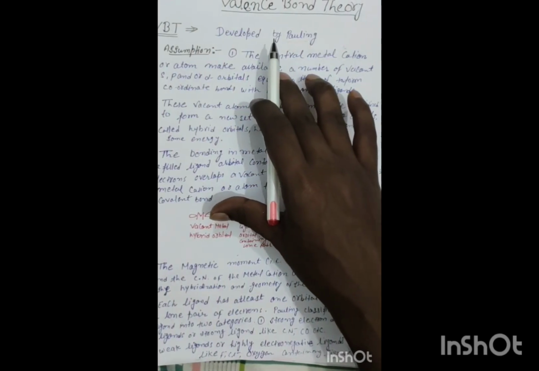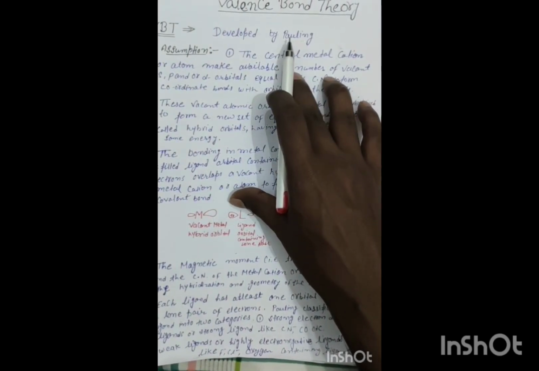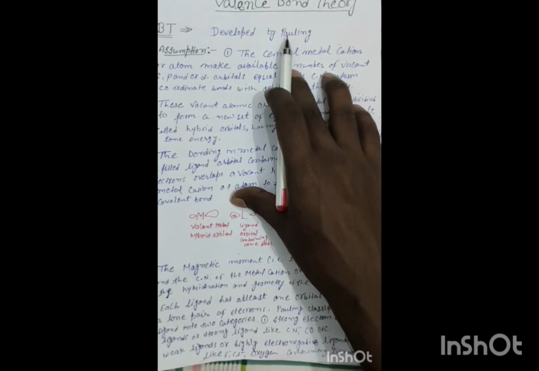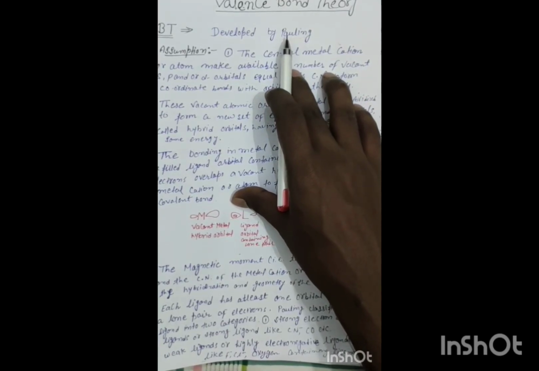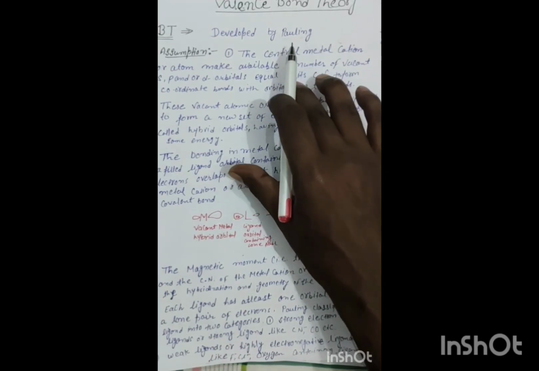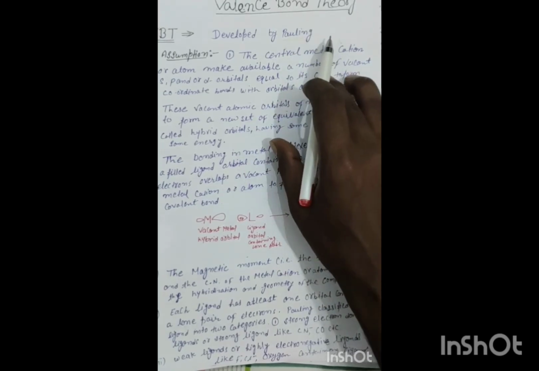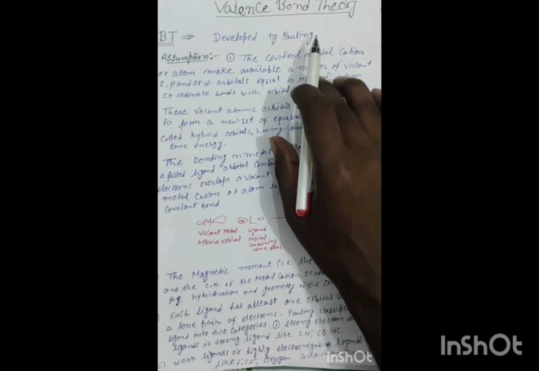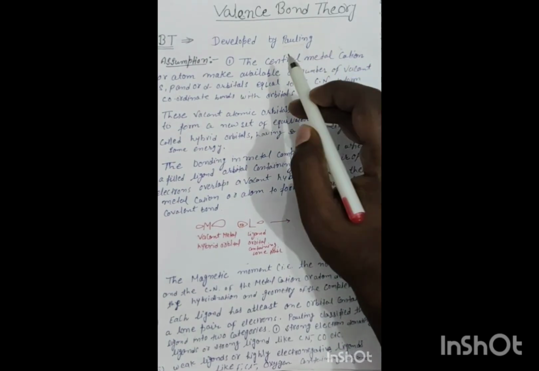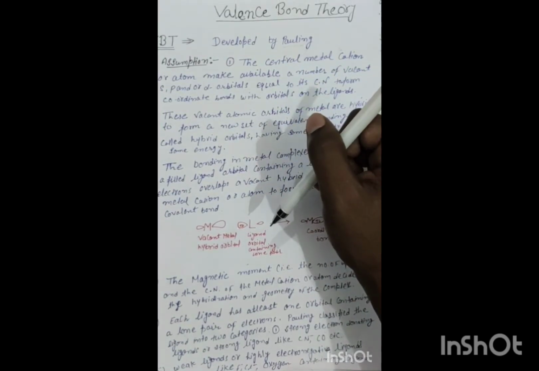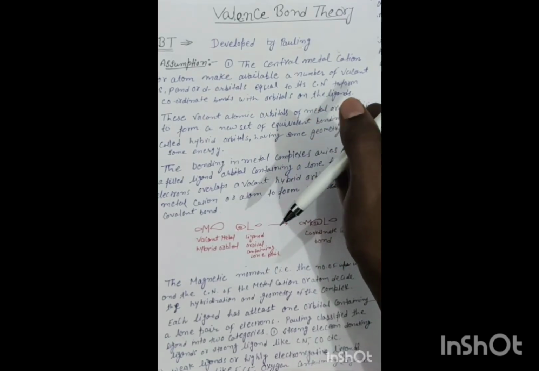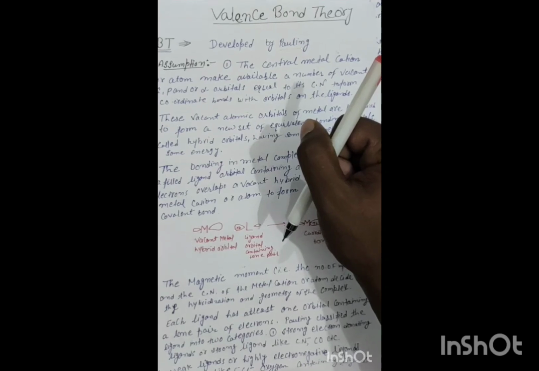Good morning, everyone. Today we will discuss valence bond theory, one of the most important topics for CBSE examination and JEE and NEET level examination, given by Pauling to explain the complex compound. He made some assumptions to explain the properties of complex compounds. First, we will discuss all these assumptions. Then, to explain these assumptions, we will discuss examples.